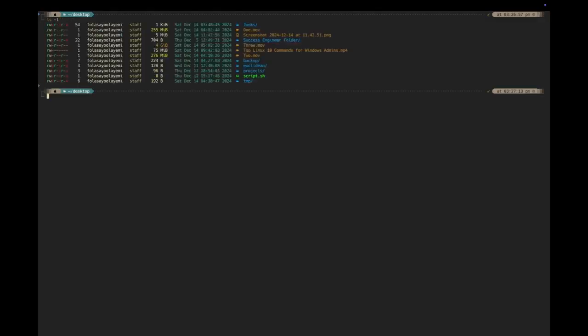ls -l. This command gives you detailed file info like permissions and size, as you can see on the screen. So we also have ls -a. This command shows hidden files. As you can see on the screen, we have the files in our Desktop directory, and it shows all the files in our Desktop directory.